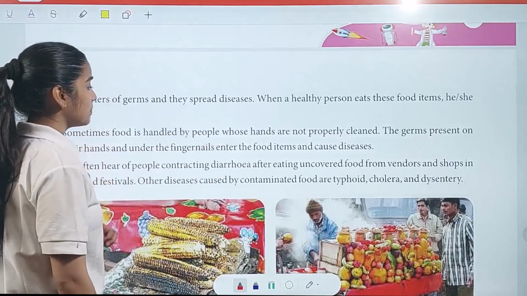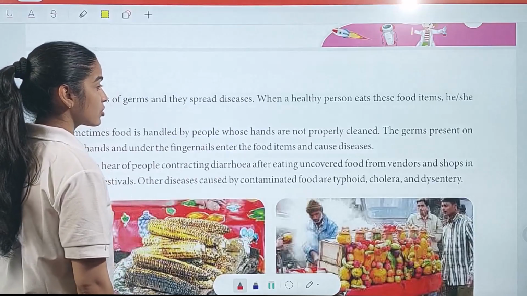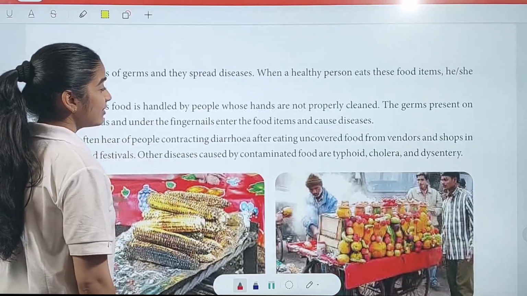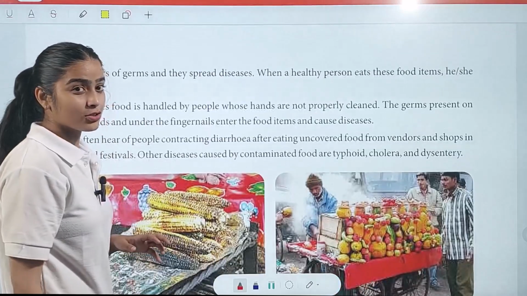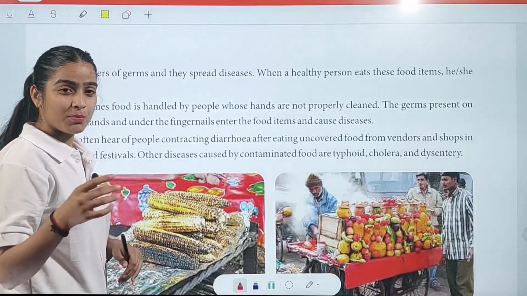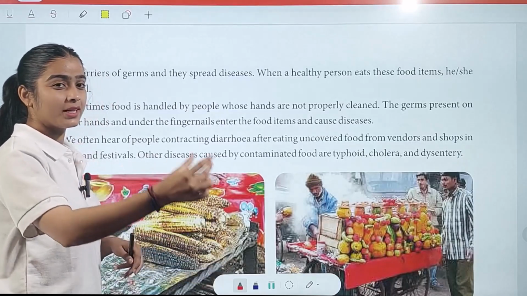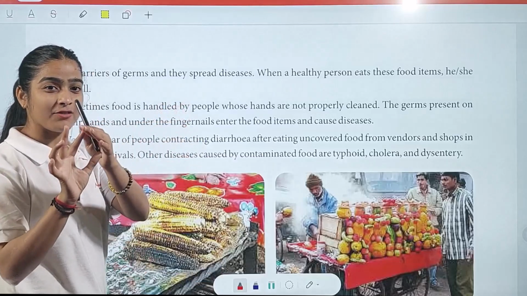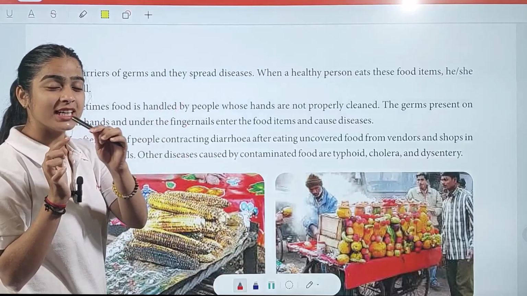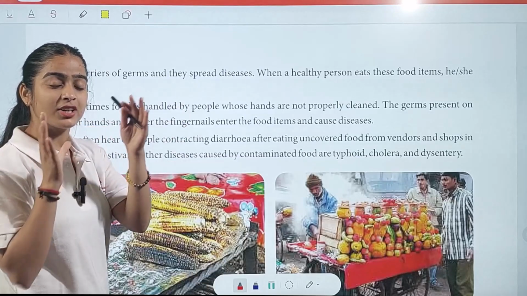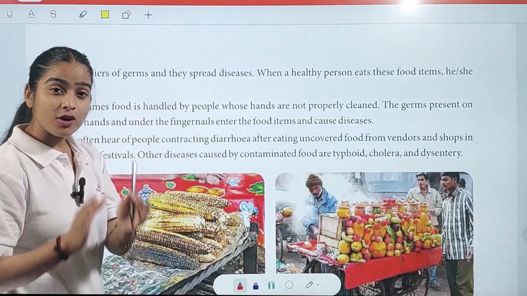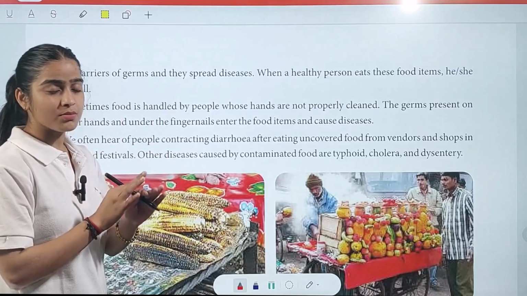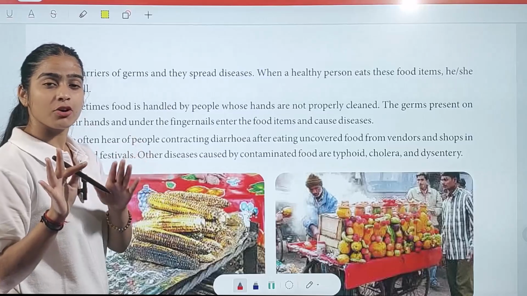Sometimes food is handled by people whose hands are not properly cleaned. The germs present on their hands and under the fingernails enter the food items and cause disease. So when your golgappa wala bhaiya takes the golgappa inside the water and picks it out, if his hands are dirty and he has germs inside the fingernails, those germs will enter your body as well. So always keep this in mind while you eat street food, and make sure you maintain your basic hygiene.